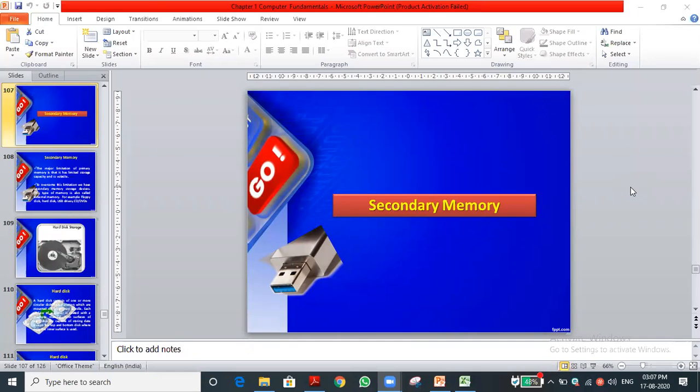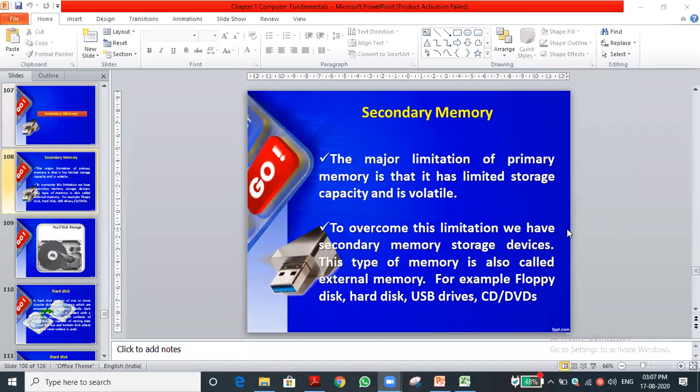Secondary memory has many types. Hard disk, CD, DVD, floppy disk, flash memory. These all come under the concept of secondary memory that we have discussed. I will show the slide. What does secondary memory mean? It is a permanent memory. Whatever data we store in the secondary memory will not be erased, even if the power is there or not. It will not be erased until the user deletes it. Once we delete it, only then will it be erased, or else it will be stored permanently.